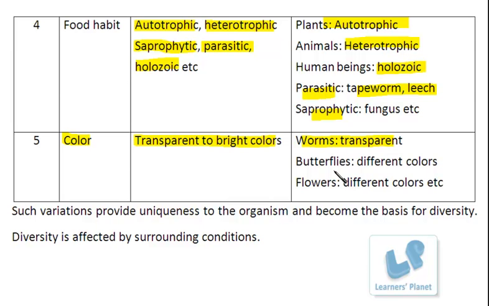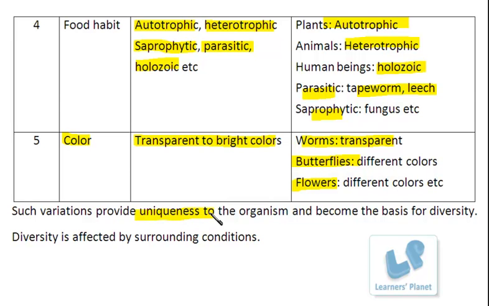Then from this transparent color you can observe very beautiful butterflies and the flowers, which are having different types of colors. The bright colors, there are different ranges over there, in fact, isn't it? So in this way you can observe that all these organisms are showing different characteristics with respect to the particular characteristic feature, right? And such type of variation is providing the uniqueness to these organisms.